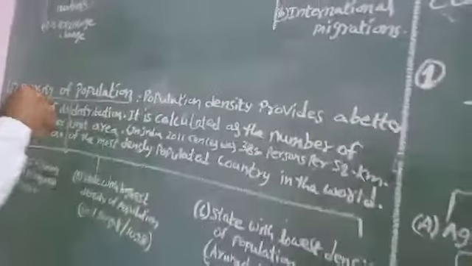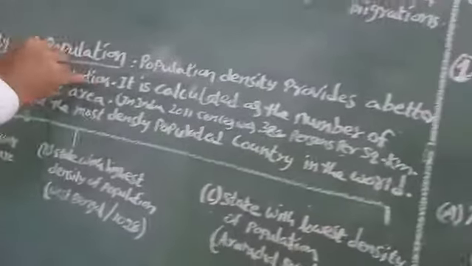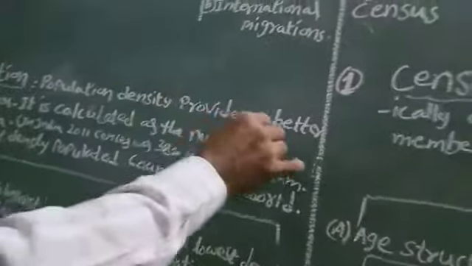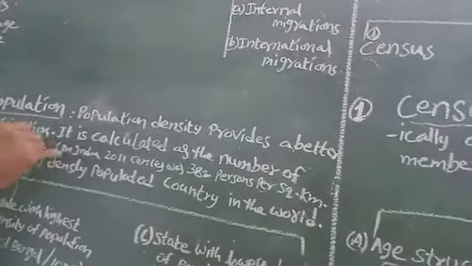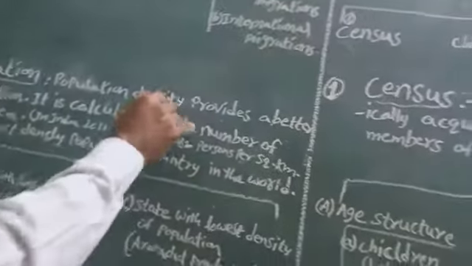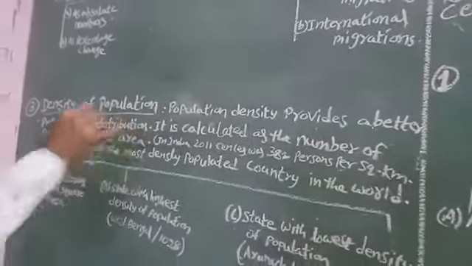Okay? Next, the third point is the density of population. Population density provides a better picture of its distribution.